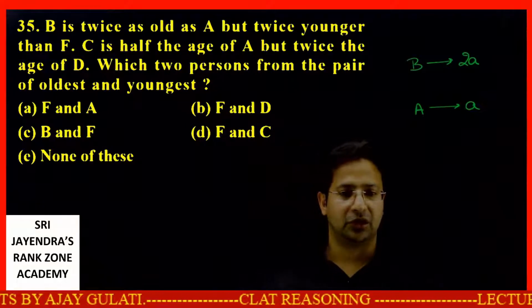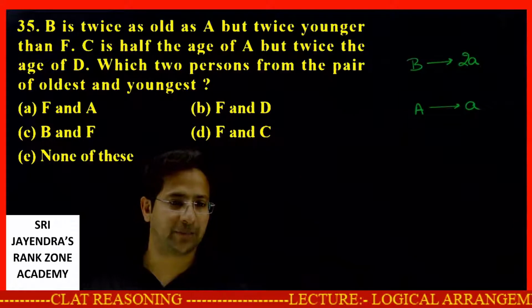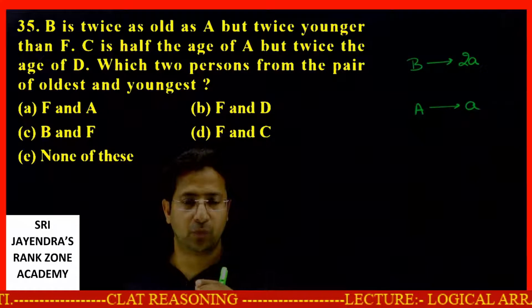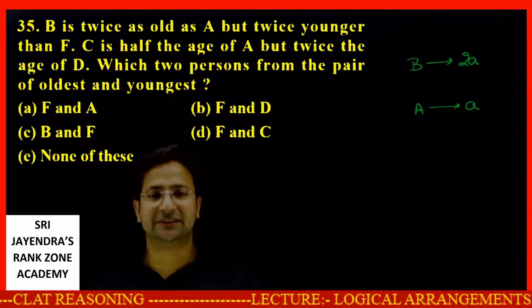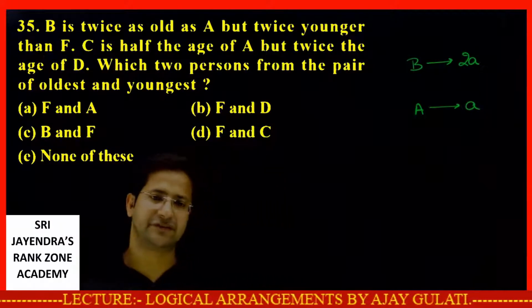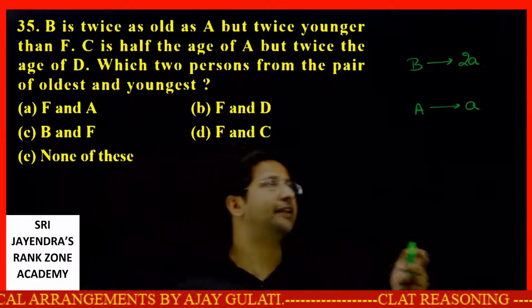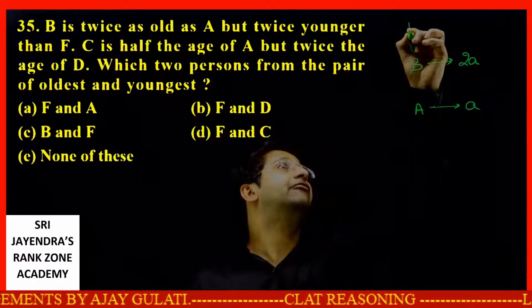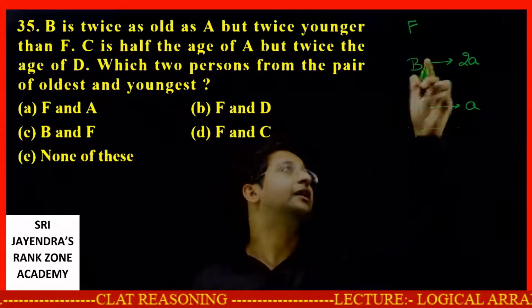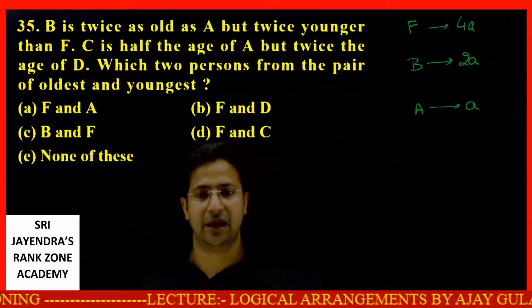What does it mean? Twice younger than F. It actually depends how you interpret it, students, but make sure you take the correct meaning. B is twice younger than F. It means F is double the age of B. B is twice as old as A, but twice younger than F. Then it means that F will be double of this. So F will be 4A.